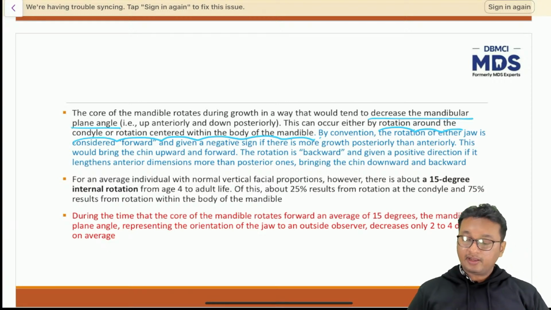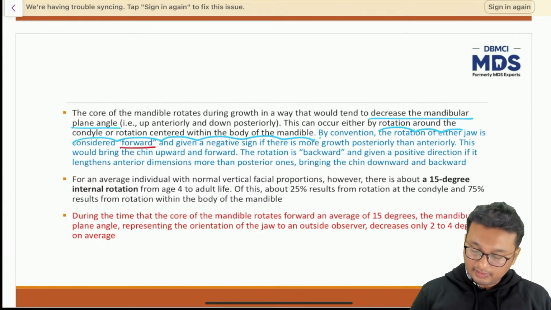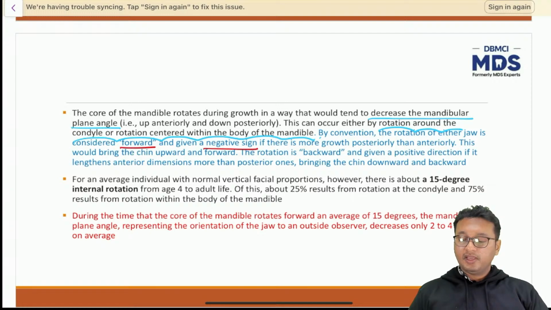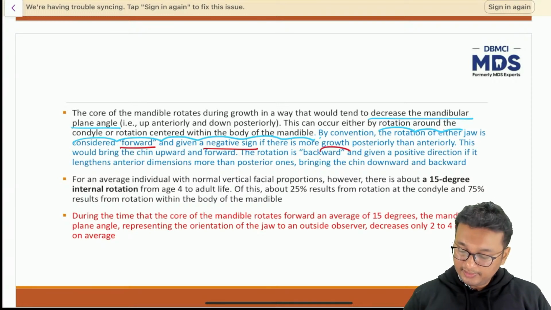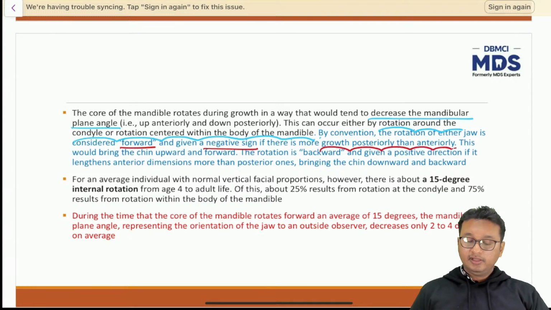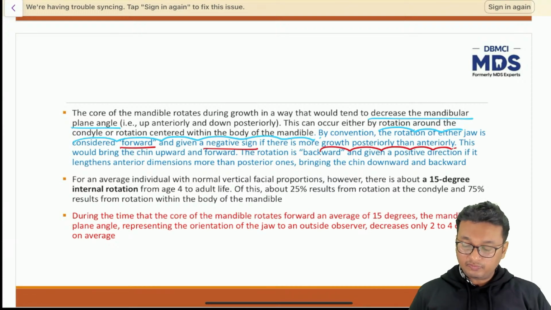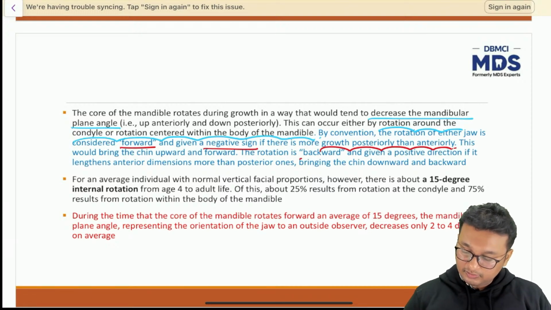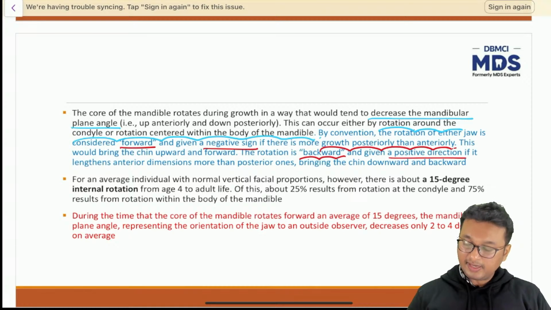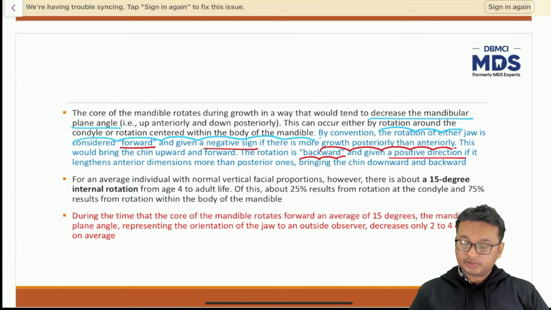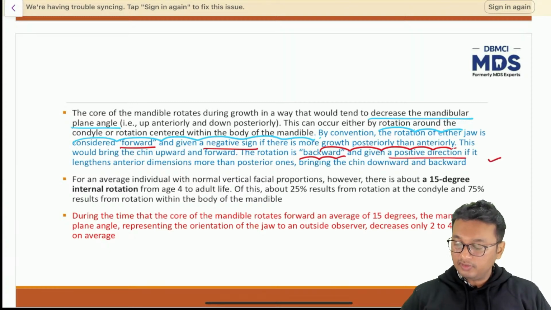By convention, the rotation of either jaw is considered forward and given a negative sign if there is more growth posteriorly than anteriorly. This would bring the chin upward and forwards. The rotation is backward and given a positive direction if it lengthens anterior dimensions more than the posterior ones, bringing the chin downwards and backwards.